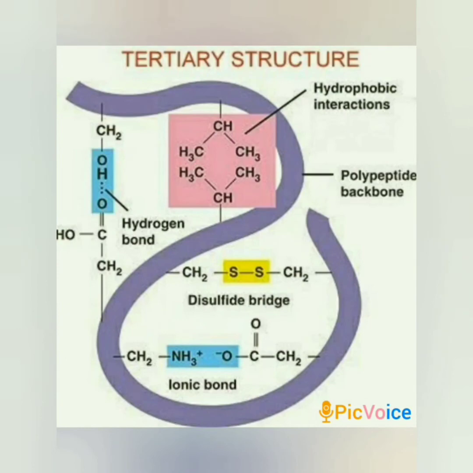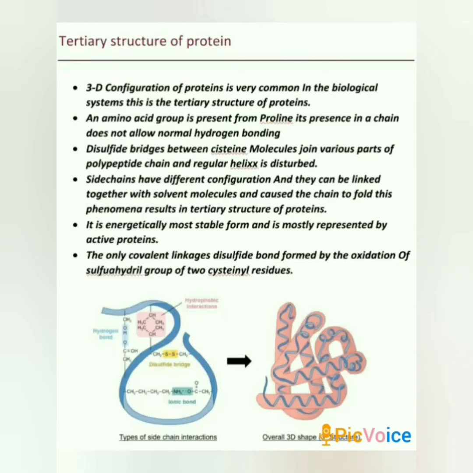Tertiary structure of proteins. The three-dimensional configuration of proteins is very common in biological systems. This is the tertiary structure of proteins. The helices and other regular arrangements are disturbed in nature due to the following reasons. Since an imino group is present in proline, its presence in a chain does not allow normal hydrogen bonding. The second one is disulfide bridges between cysteine molecules, which join various parts of the polypeptide chain so that the regular helix is disturbed.